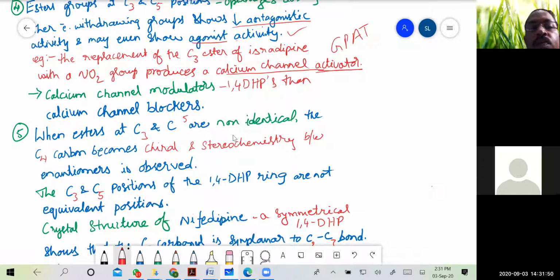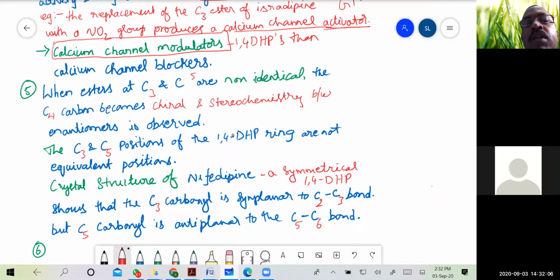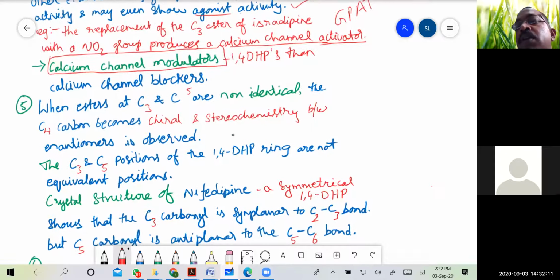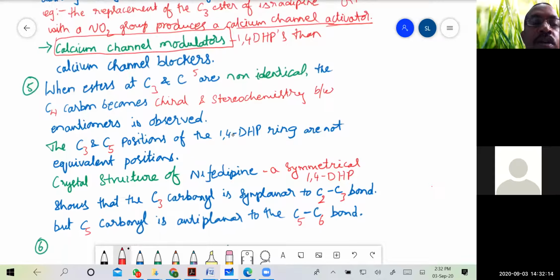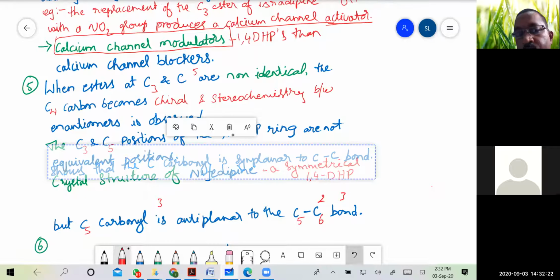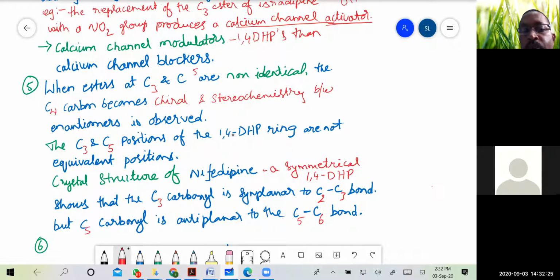So that's why we should not call these 1,4-dihydropyridines calcium channel blockers. The actual name that should be given to these 1,4-dihydropyridines must be calcium channel modulators, because the substitution at C3 and C5 will decide whether it is an antagonist or agonist.